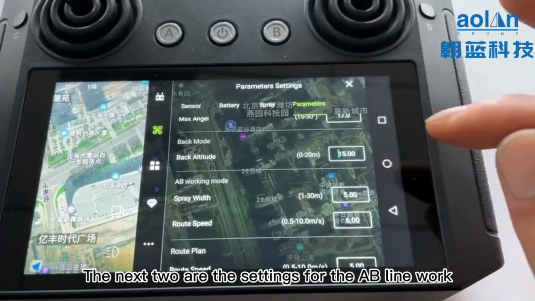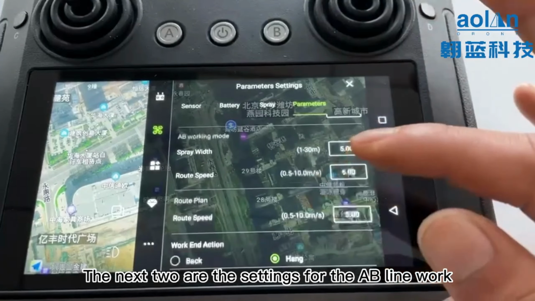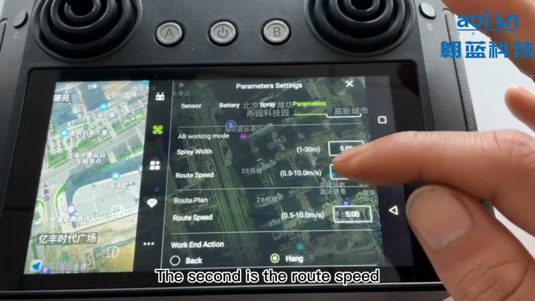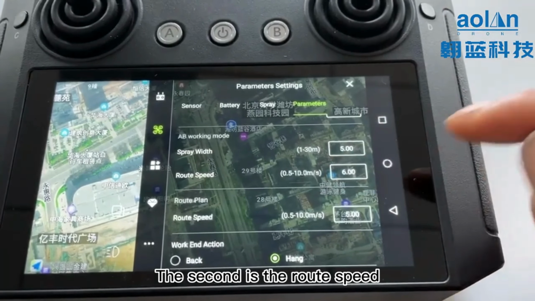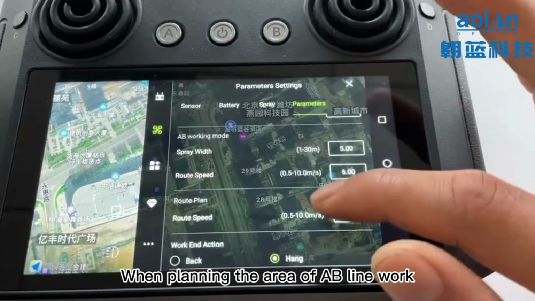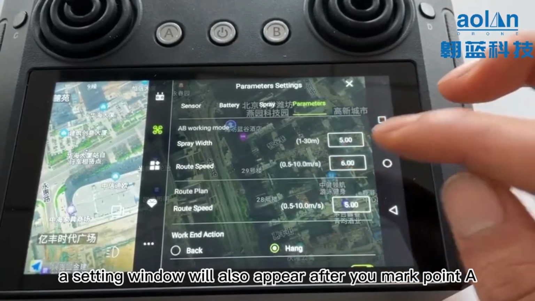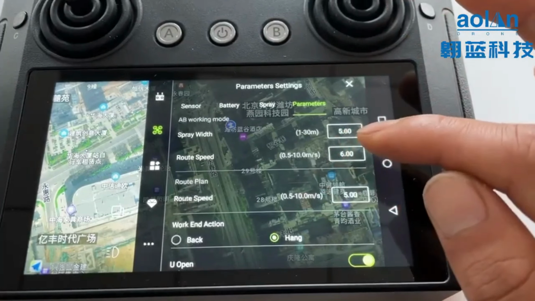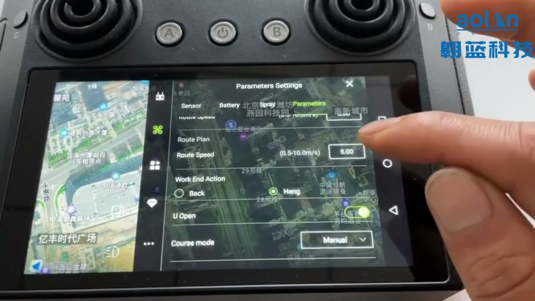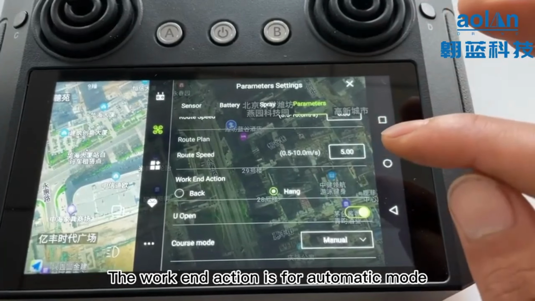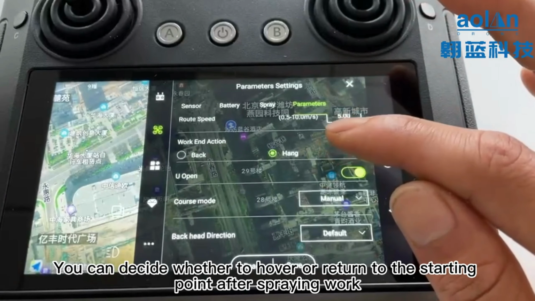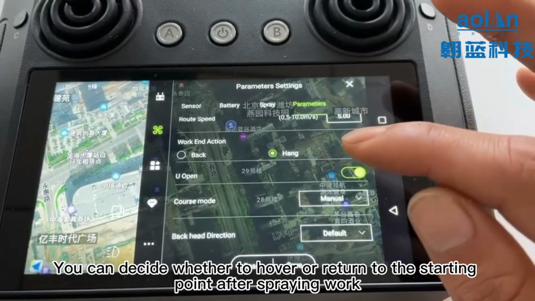The next two are the settings for AB line work. The first is the spray width, the second is the road speed. When planning the area of AB line work, a setting window will appear after you mark point A. You can set parameters there as well. The work end action is for automatic mode. You can decide whether to hover or return to the starting point after spraying work.